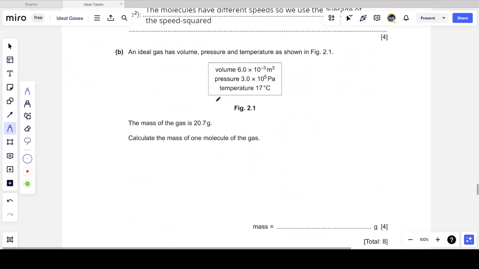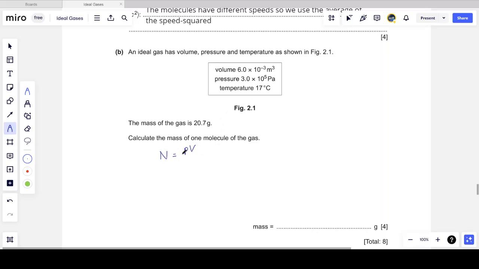Next, we are told that an ideal gas has volume, pressure, and temperature as shown. So volume 6 times 10 to the minus 3 cubic meters, pressure 3 times 10 to the 5 pascals, and temperature 17 degrees Celsius. The mass of the gas is 20.7 grams, and we are asked to calculate the mass of one molecule of the gas. Well, let's first see how many molecules we have, shall we? Because we have enough information here.